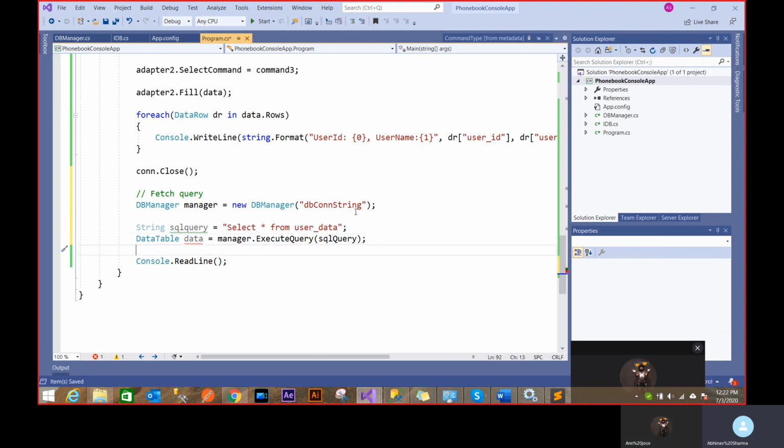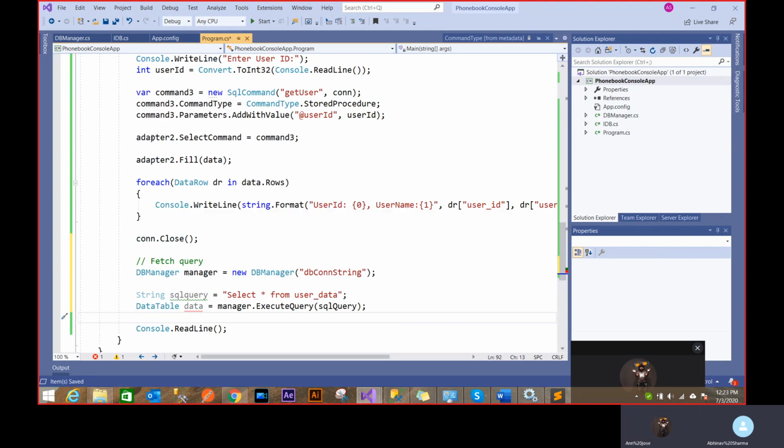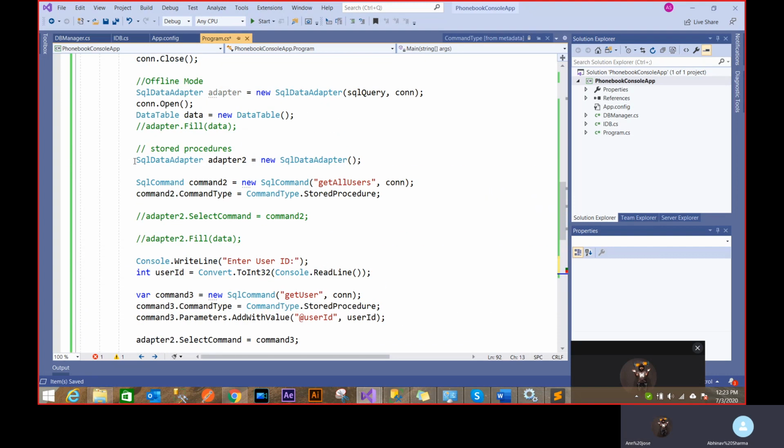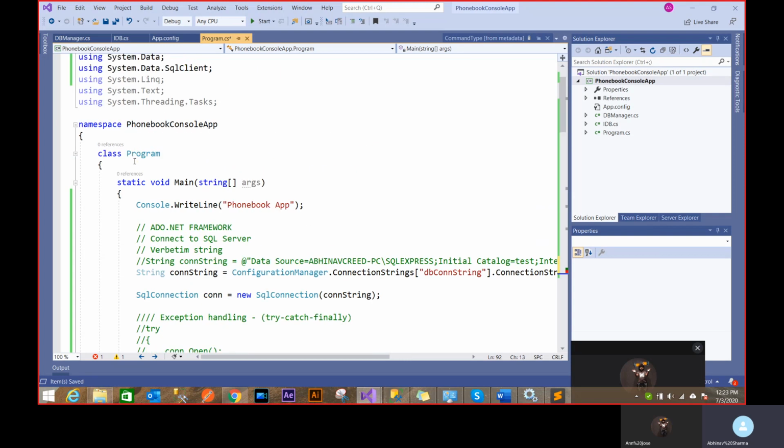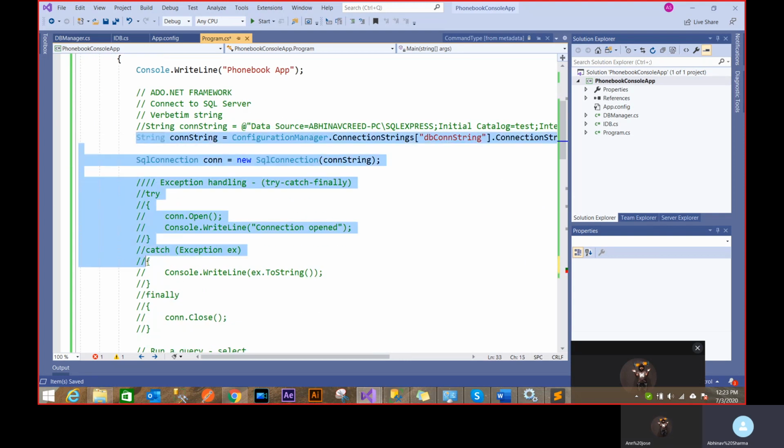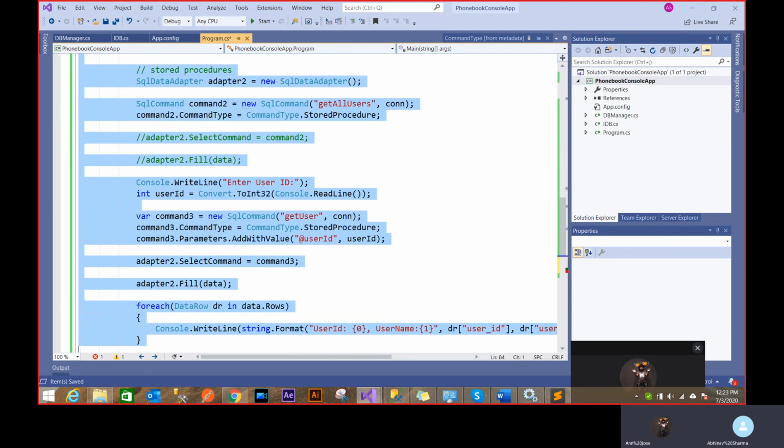I don't have to worry about how the connection is opened, how the connection is closed, what they did. I just provide the query and they give me the output. You see the power of modularity? I don't have to worry about anything. Everything is given to me on my plate.